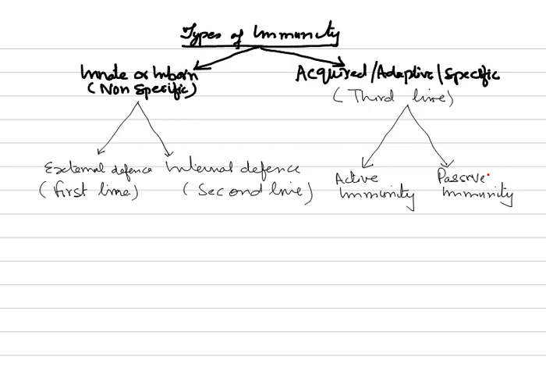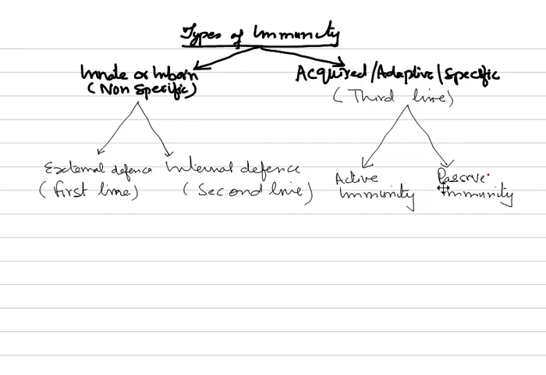then the acquired or adaptive type, followed by two types of innate immunity, that is first line and second line defense, then acquired or adaptive or specific immunity is also called third line of defense, or for the two types, active and passive immunity.